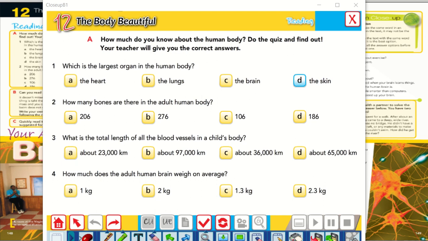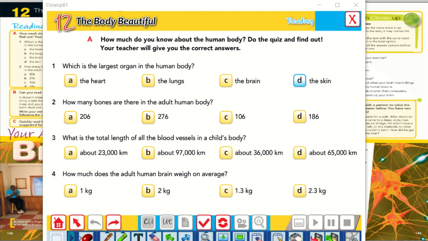So what is the answer? Is it about 23,000 kilometers, or B, about 97,000 kilometers, C, about 36,000 kilometers, or about 65,000 kilometers? Yes, the answer is B.